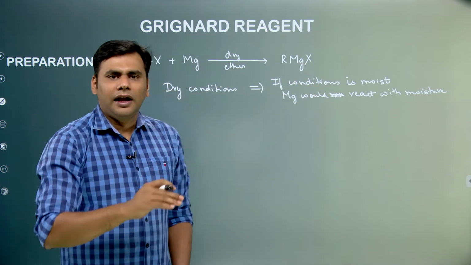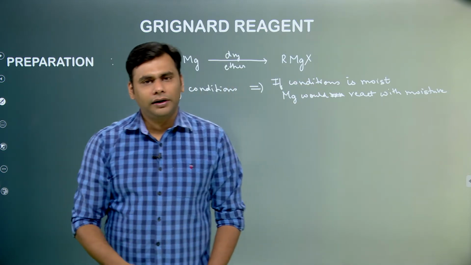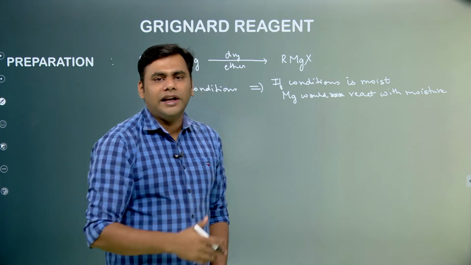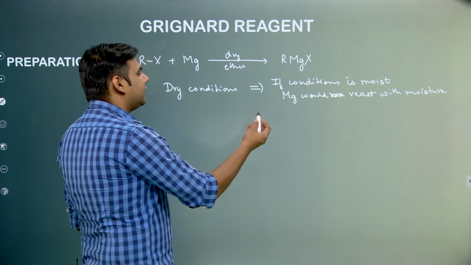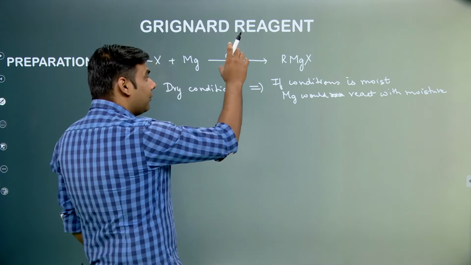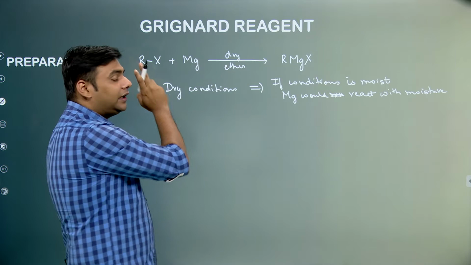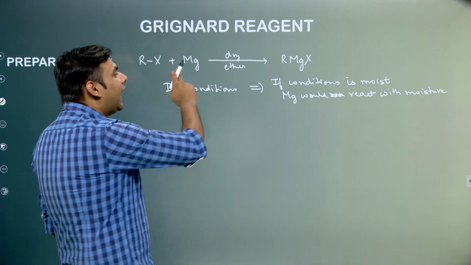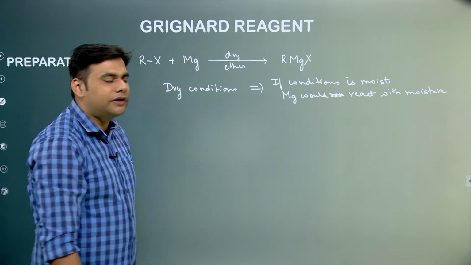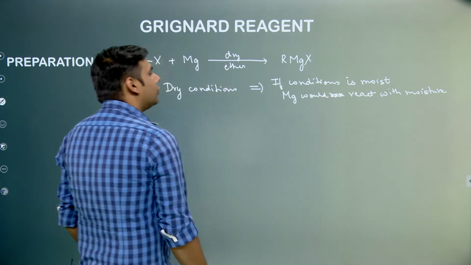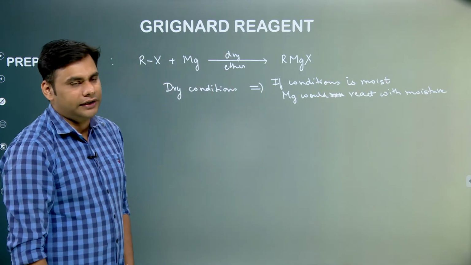We know that whenever highly reactive metals are taken in water, it ionizes and hydrogen gas is liberated out. So in this case same thing would happen if we would have taken moist condition, the magnesium present over here would not have reacted with alkyl halide and it would have reacted with the solvent system itself evolving hydrogen. So that is why we are not taking moist condition.